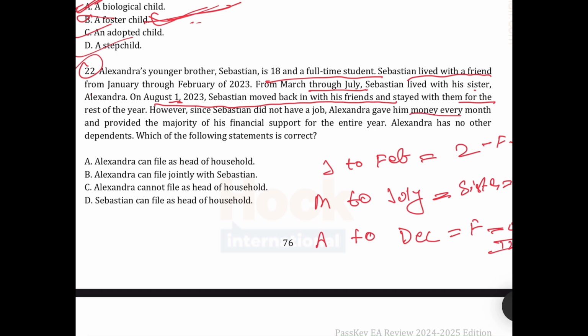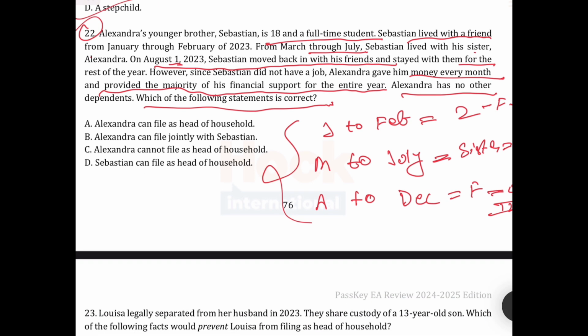Alexander gave him money every month and provided the majority of financial support. Alexander has no other dependent. Which of the following statements is correct? He is paying the support, but his brother does not live with him. The key point is his brother does not stay with him, so he cannot file an HOH return.